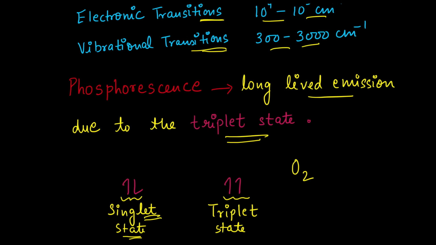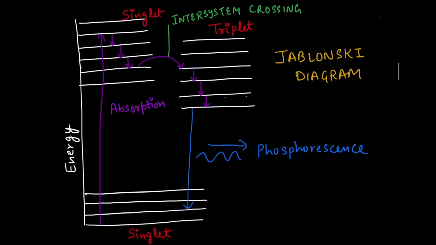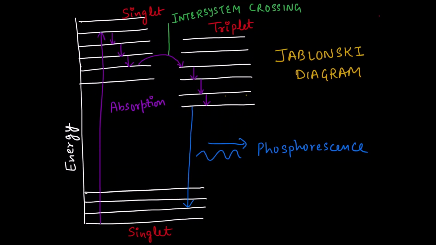Now let's first understand the phosphorescence process. When you look at this Jablonski diagram, this is the ground state of the molecule and this is the excited state. The excited state has both singlet and triplet vibrational energy levels.